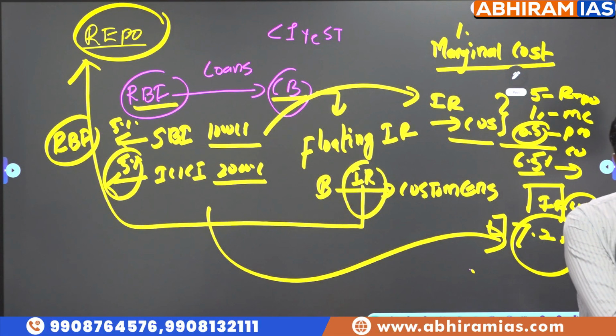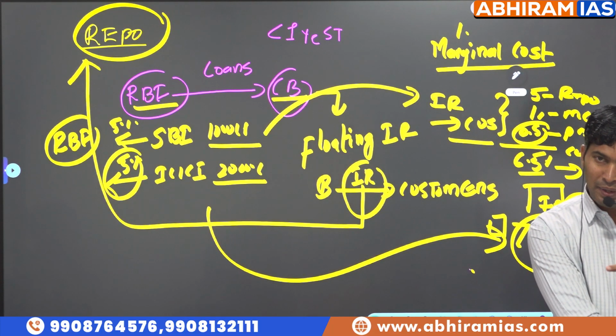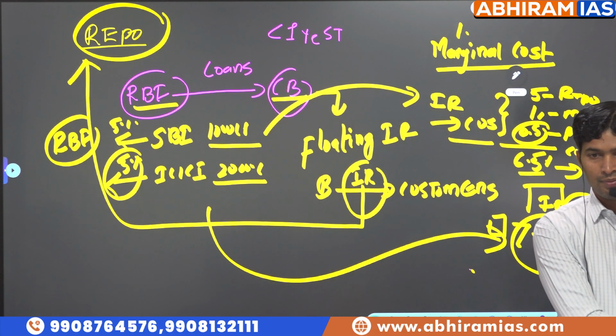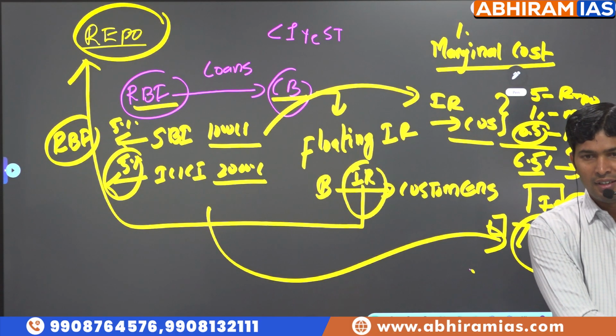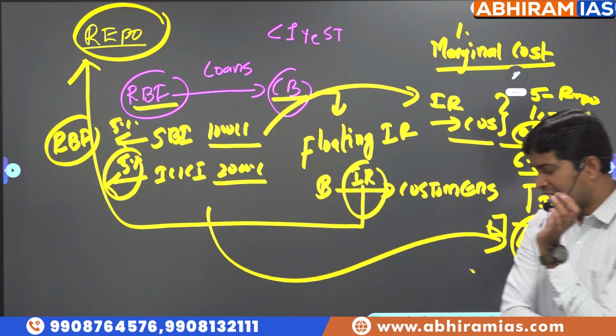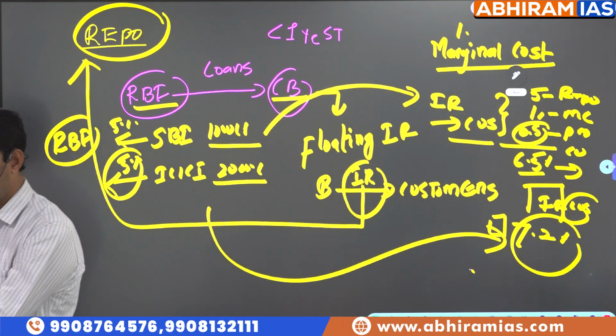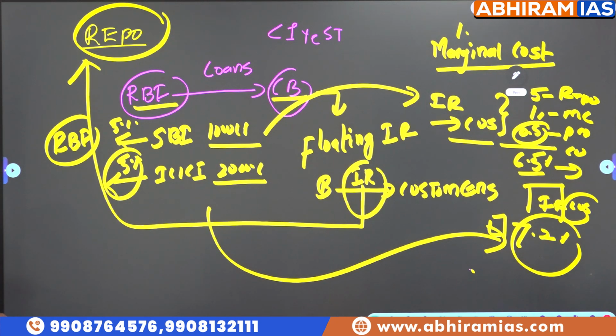Why does SBI offer loans at a low interest rate? Because its profit margin is relatively low compared to a private bank. Marginal cost is also different. Profit margin is also different. Why, sir? Because it's the nature of the bank. See, public sector banks are able to offer loans at a relatively low interest rate. Why? Because they are public sector, which means they are also profit oriented, but not completely like a private commercial bank.